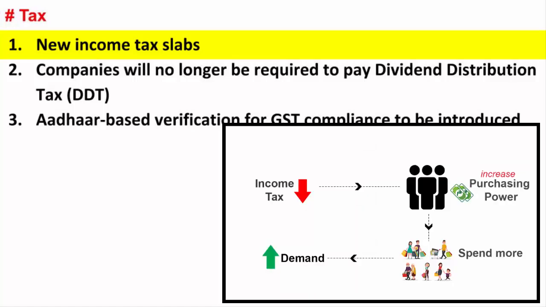The reason behind reducing the income tax is to boost people's purchasing power. The more money you save from your income, the more you will be able to spend. And that will increase demand, because income and demand are directly related. Ultimately, that's how the economy keeps going and inflation is under control.